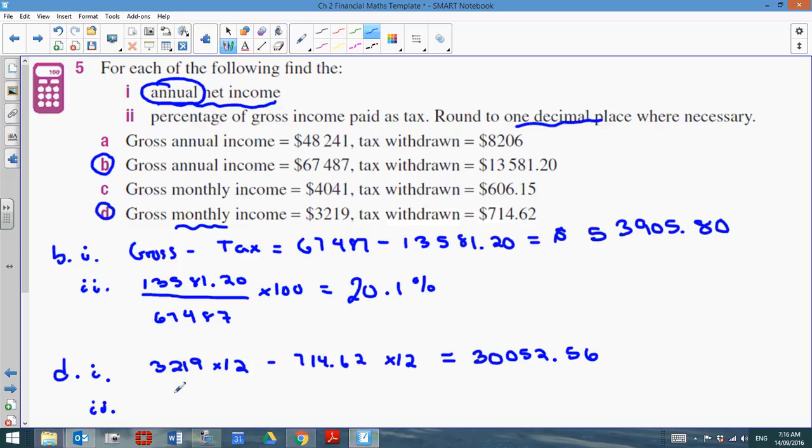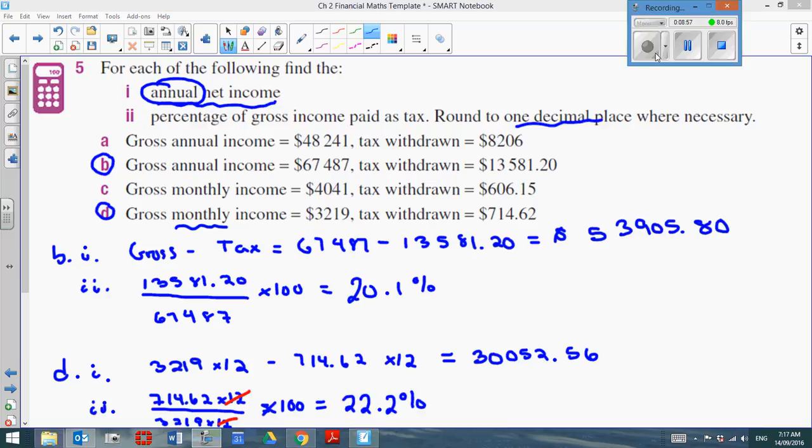So again, my percent, I paid this much tax. So if I have 714.62 times 12 months, and I divide that by my income of 3,219 times 12 months. Notice that the 12s could cancel out. So it really doesn't matter when you're finding percentage that we have the times 12. It doesn't actually have to be for the year. If you find it for the month, it's going to come out to the same ratio. All right. And then, oops, got to multiply that by 100. So go ahead and pause here and see what you guys get for your percentage. So for this one, it should be 22.2%.